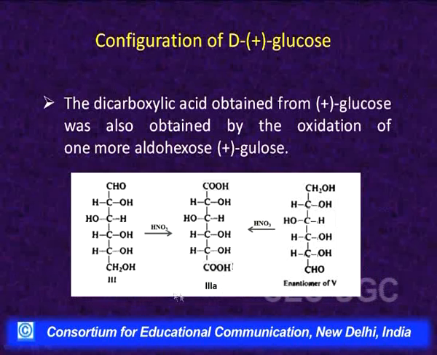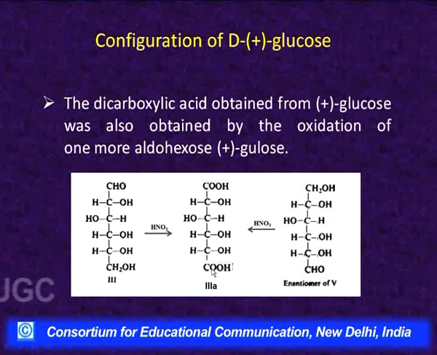If we look at the configurations which we had written earlier, we can see that it is the enantiomer of 5. It is written in the inverted way, but it is the enantiomer of 5 that on oxidation will give the same dicarboxylic acid which is obtained by the oxidation of plus glucose. If the configuration is 3, this is configuration number 3.